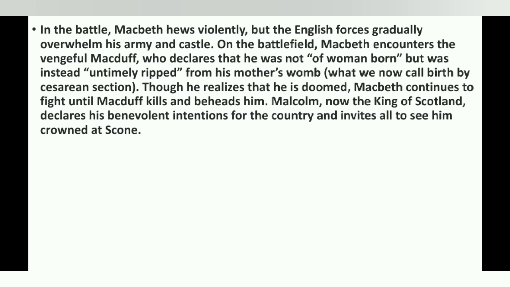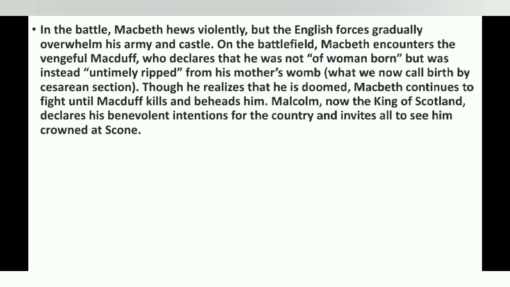In the battlefield, Macbeth encounters the vengeful Macduff, who declares that he was not of woman born, but was instead untimely ripped from his mother's womb. So what we now call a birth by cesarean section. Okay. So though he realizes that he is doomed, Macbeth continues to fight until Macduff kills and beheads him.